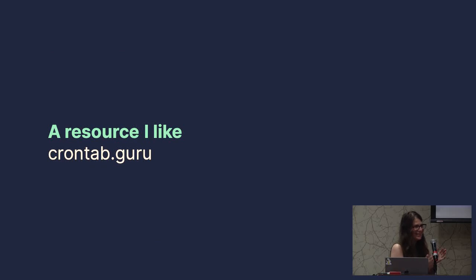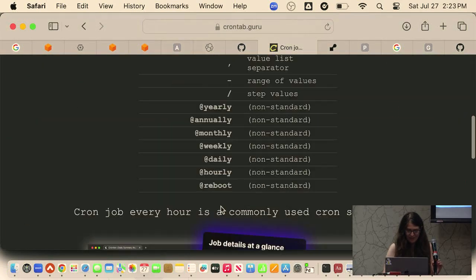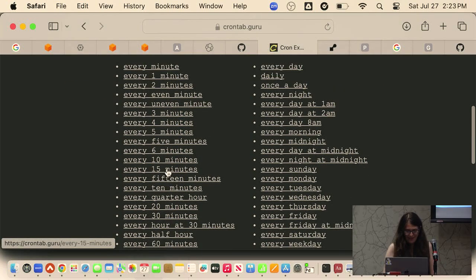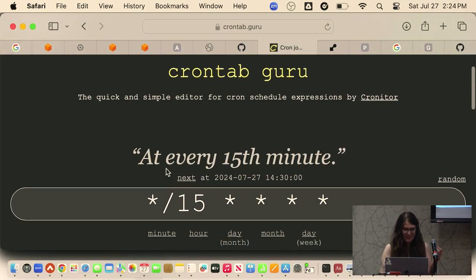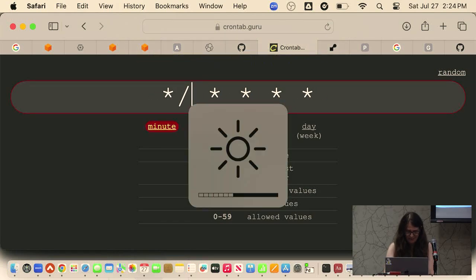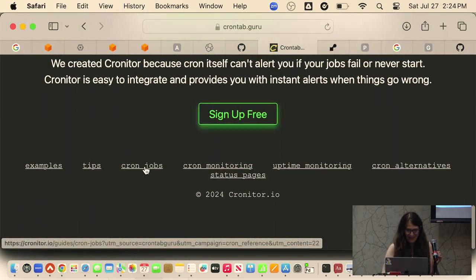And there's a resource that I like. It's called crontab.guru. This is my favorite way to start playing with this. There's this example here, and I love going in and being like, okay, every 15th minute. So this is every 15 minutes. What if I change this and make it 20? So now it's every 20th minute. And what if I change another one?